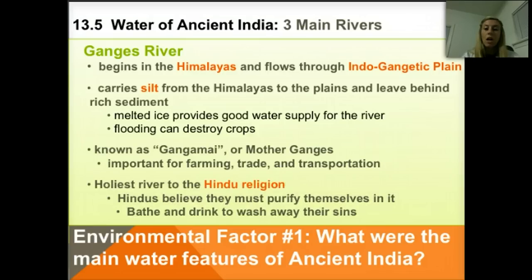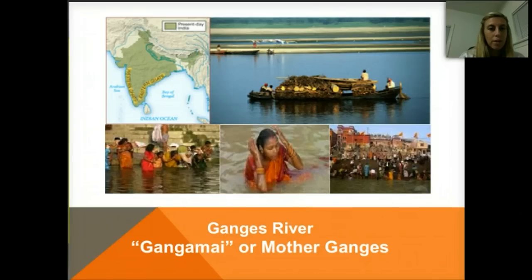The Ganges is also important to the Hindu religion. It's actually the holiest river in the religion. And the Hindus believe that they must purify themselves in it, so they drink and bathe and wash to carry their sins away. Here are a few pictures of the river. The Ganges is along here, and you can see people bathing in the river, washing themselves of their sins.